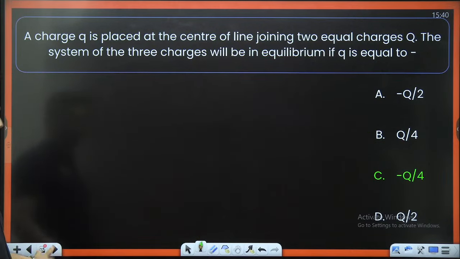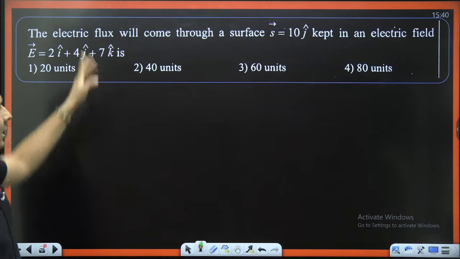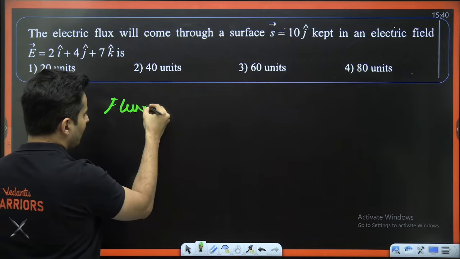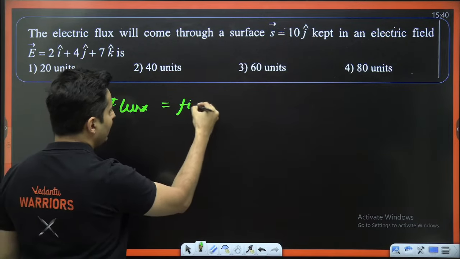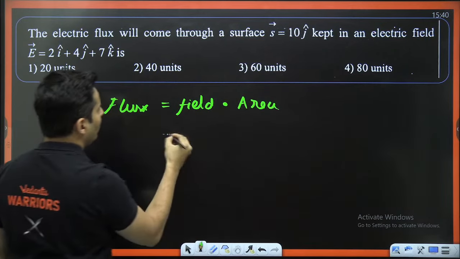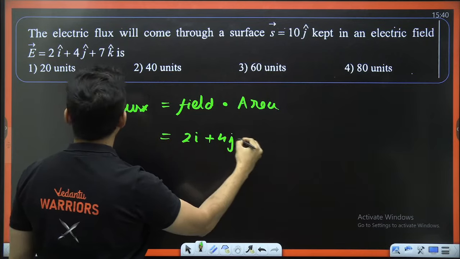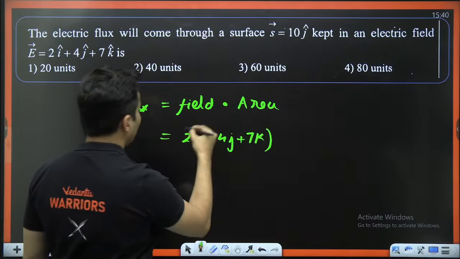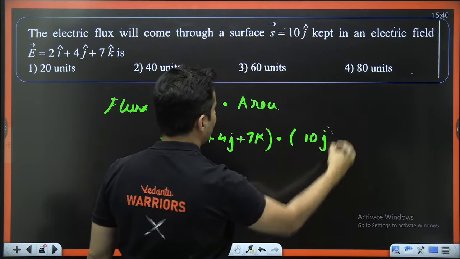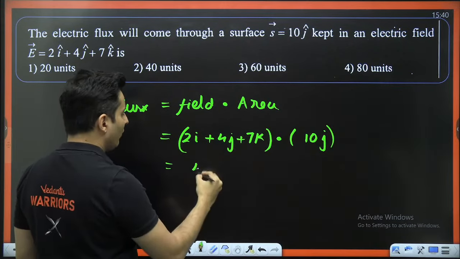Okay. Moving on to the next question. The flux through the surface field is given as how many units? Well, the electric flux is nothing but the field dot the area vector. So what is the field? It is 2i cap plus 4j cap plus 7k cap. And what is the area? The area vector is basically 10j cap. Okay, 4 into 10 is basically 40.